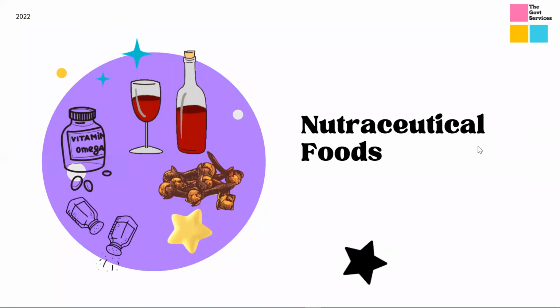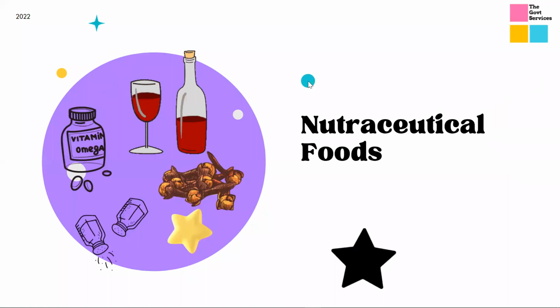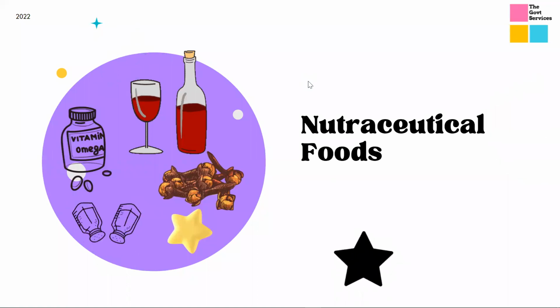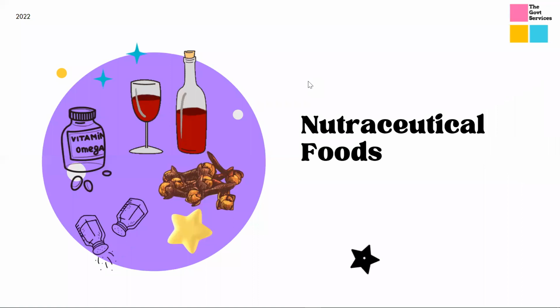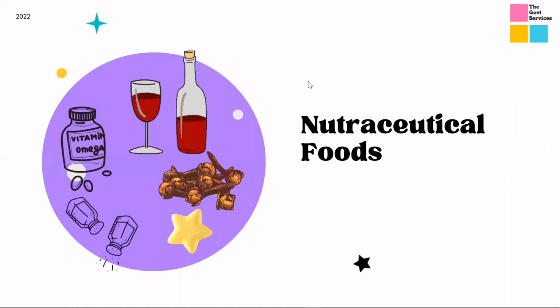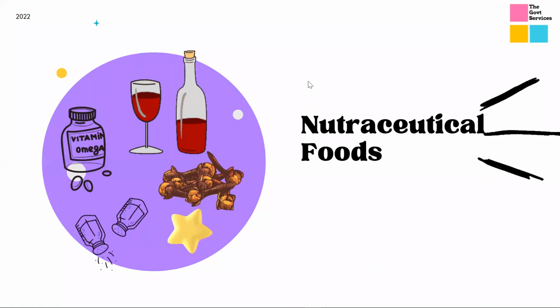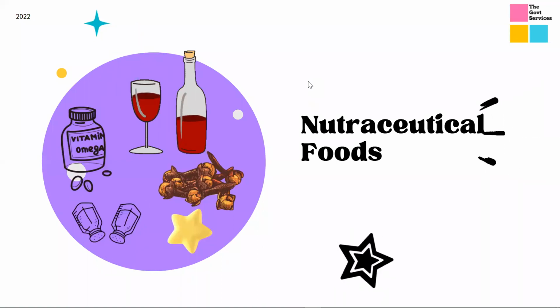No, right? We consume that tomato as such. Now in nutraceuticals, those bioactive compounds are removed from the food. After removing those bioactive compounds, they are processed, or added with other food ingredients, and packed in capsules or in tablets, or with other food supplements or other food diets.